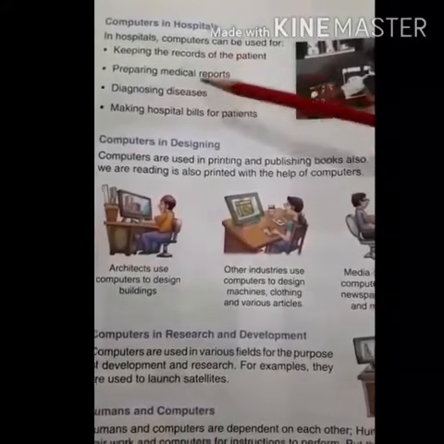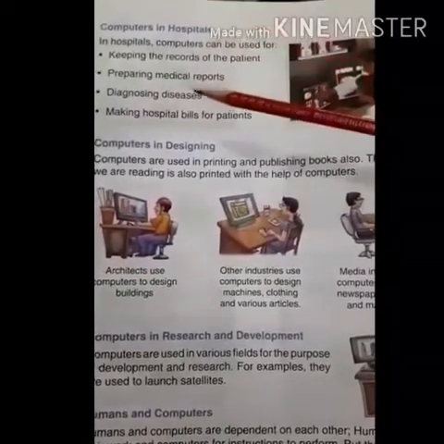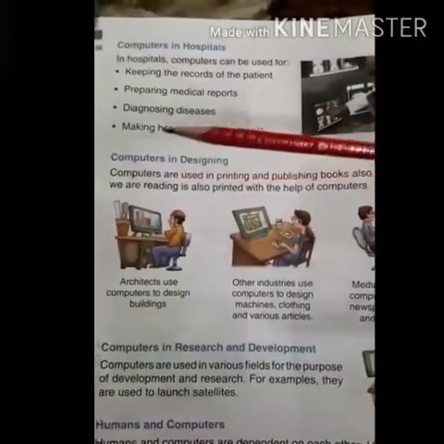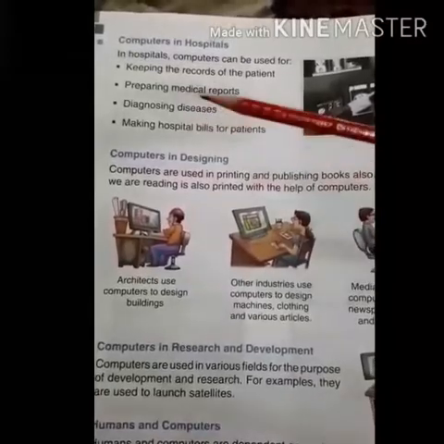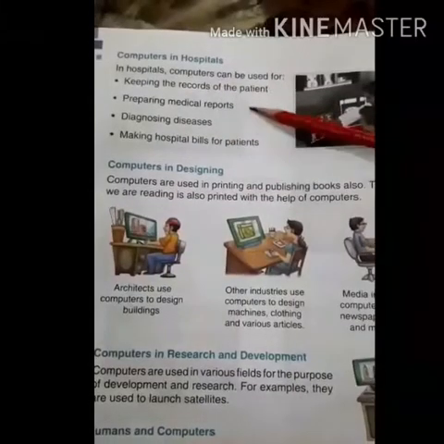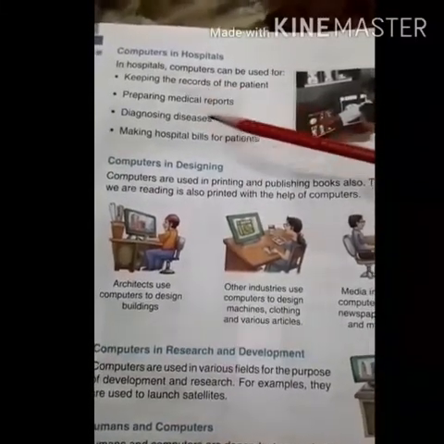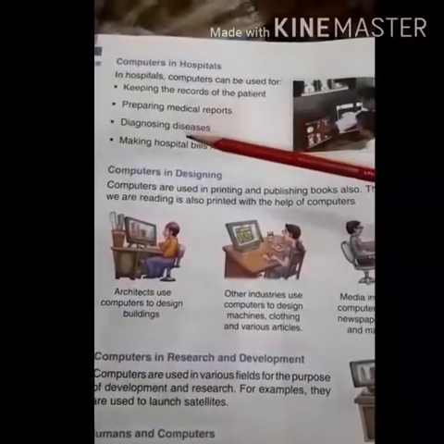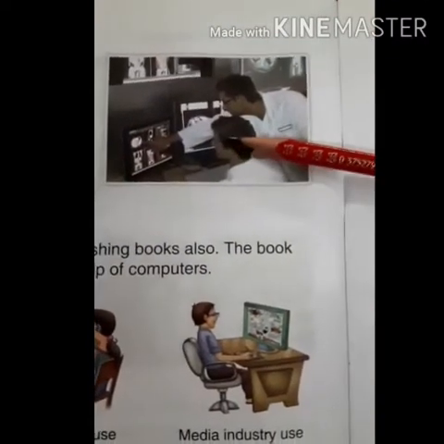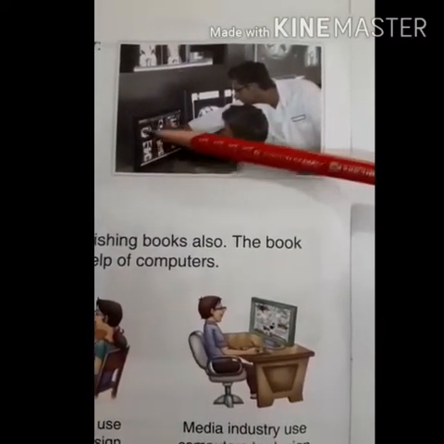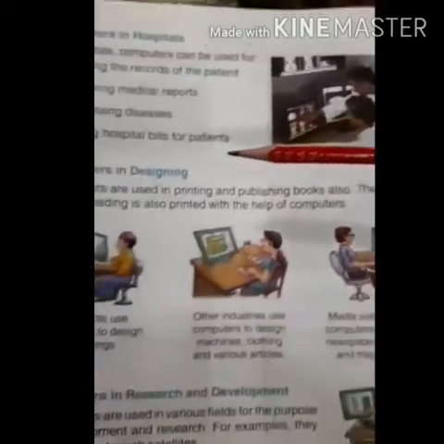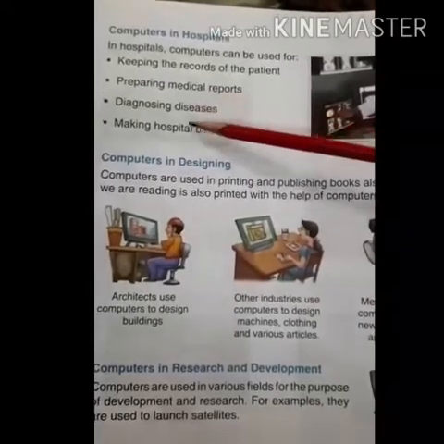We use computer in hospital to create the records of the patients, to make the medical reports, to diagnose the disease of the patient, or to make the bills of the patient, to diagnose whether the patient is ill from the disease which doctors are thinking or not. Okay, so like this you can see in the picture, they are diagnosing the disease inside the computer. So that's why hospitals use the computer.